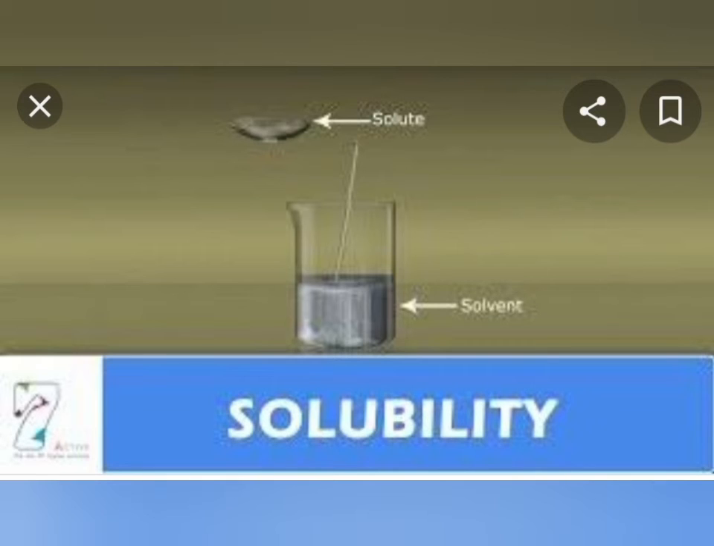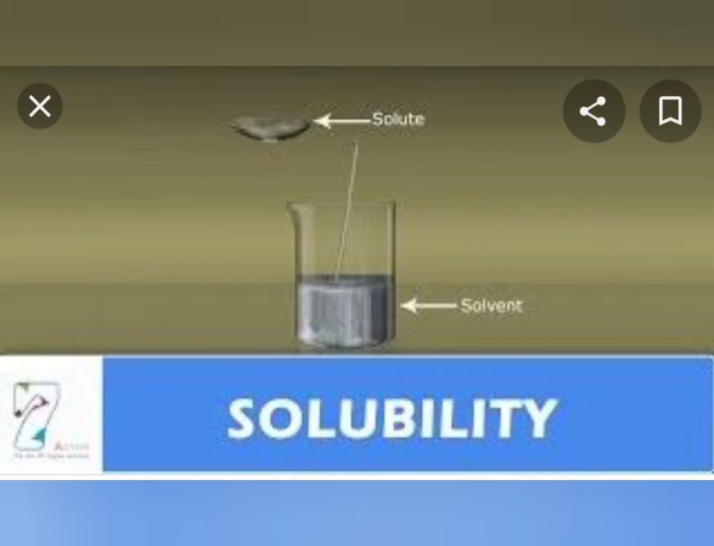The molecules in a liquid are loosely packed and have some space between them, so they have the ability to dissolve other substances in it. The substance that dissolves in the liquid is known as solute. And the liquid in which the solute dissolves is known as solvent.